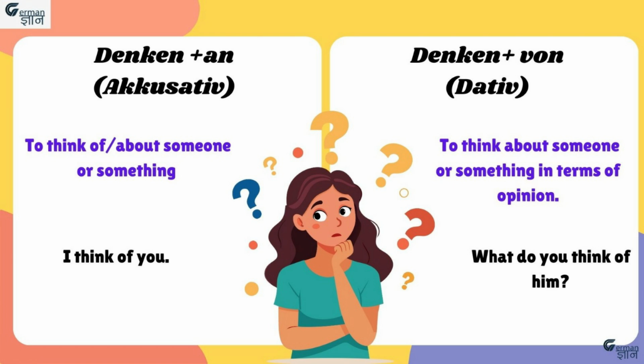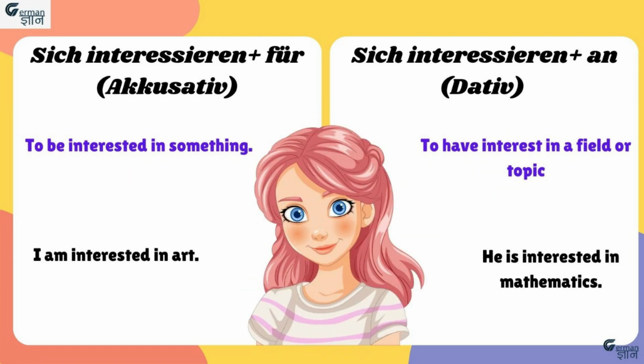Now, we will use the verb denken with the preposition von. In this case, whatever object comes after the preposition von will be in dative case, and denken von means to think about someone or something in terms of opinion. For example, was denkst du von ihm means what do you think of him. Next verb is sich interessieren, and first we will use it with the preposition für and the object will be in accusative case. Sich interessieren für means to be interested in something.